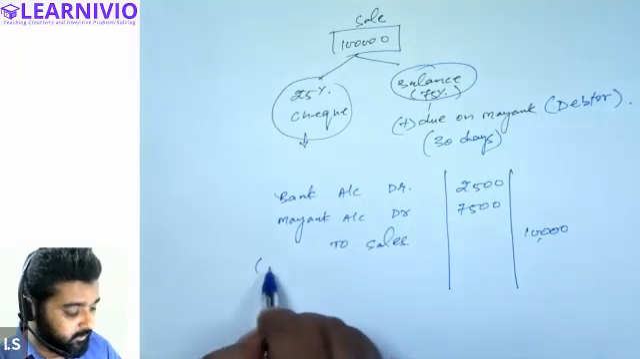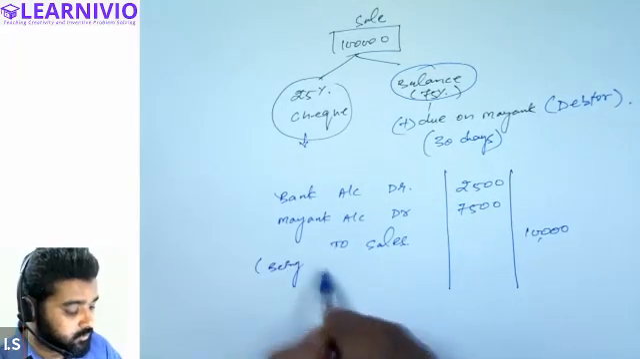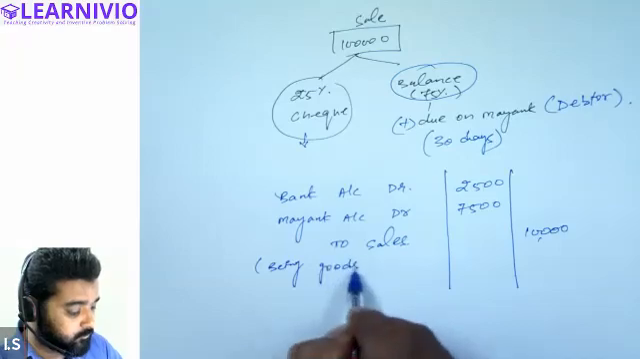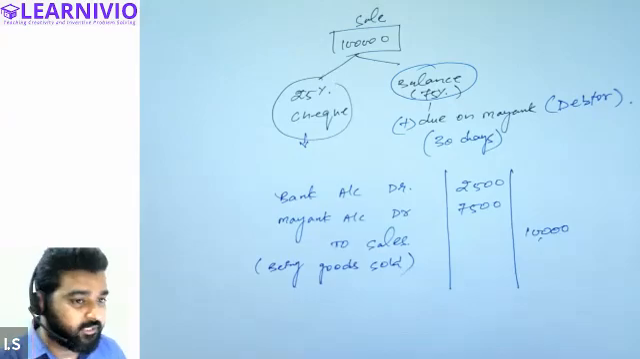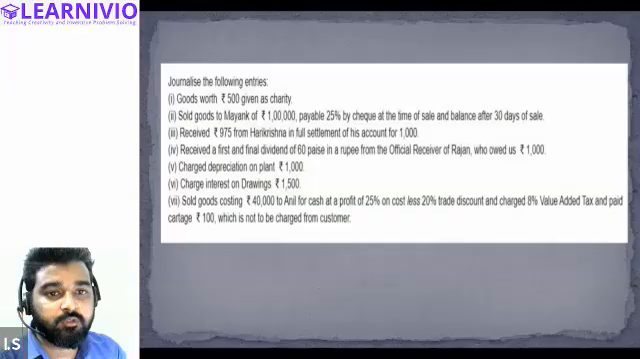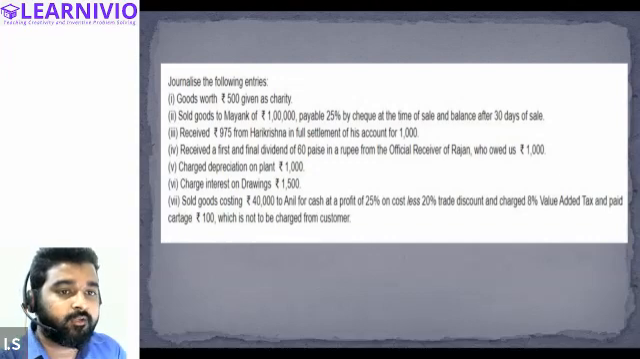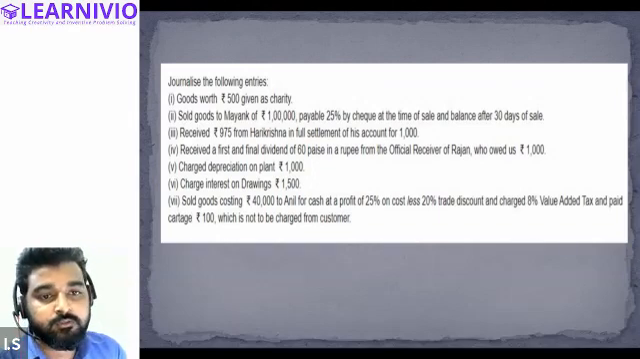We will write being goods sold. We can write this narration, being goods sold. Is this clear, sir? So the second transaction we were doing: goods sold to Mayank for rupees 1 lakh, payable 25% by check at the time of sale, and the balance after 30 days.